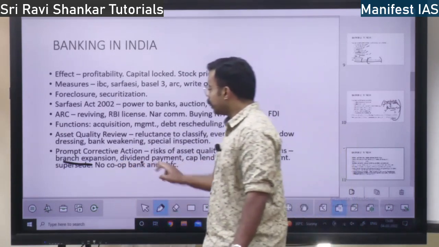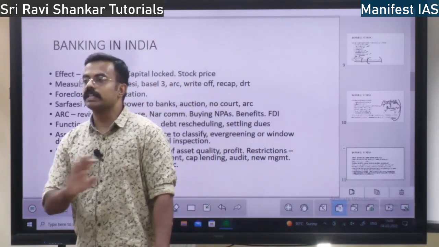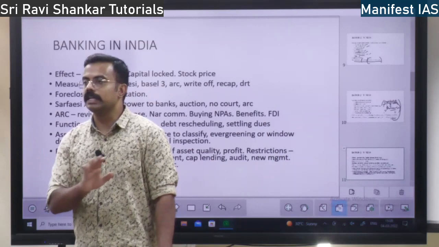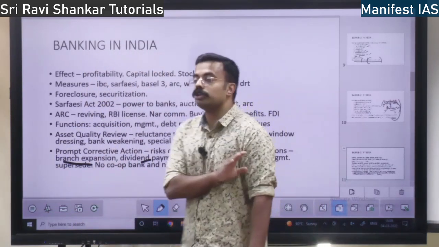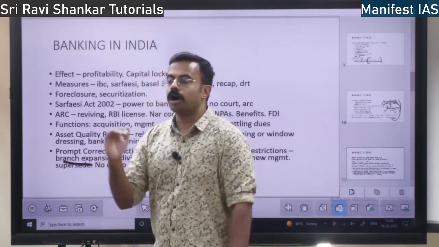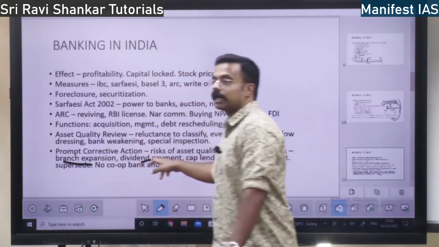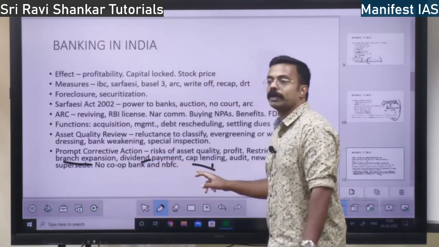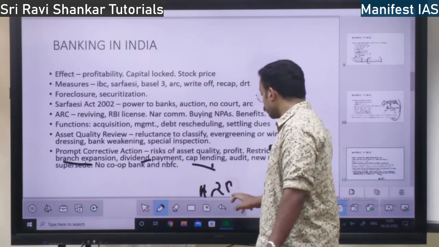Then dividend payment. There are shareholders in the bank, and for them there is no dividend payment. They cannot pay dividend out of profit. That is the second condition. Then you should not lend any money, or you can give only this much lending. That is under PCA, prompt corrective action. That will be the condition imposed by whom? RBI upon the banks.